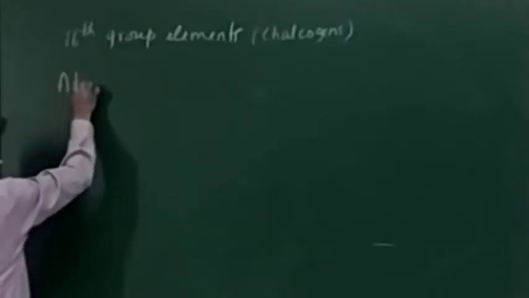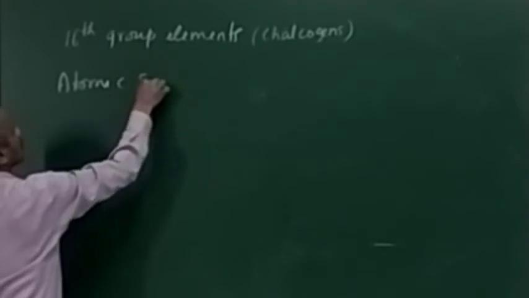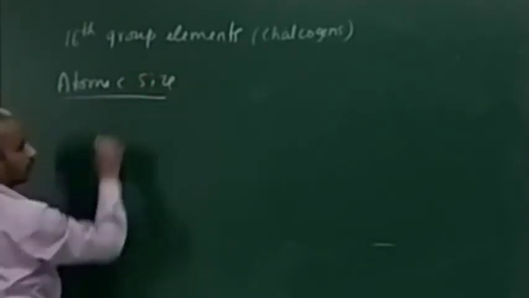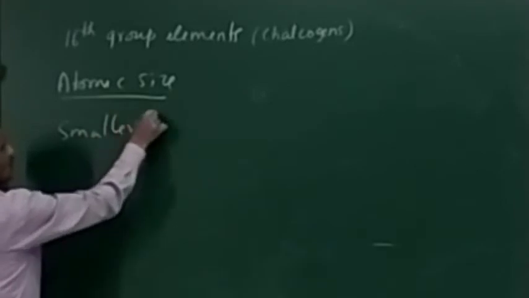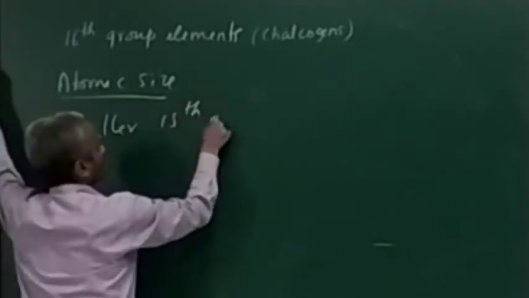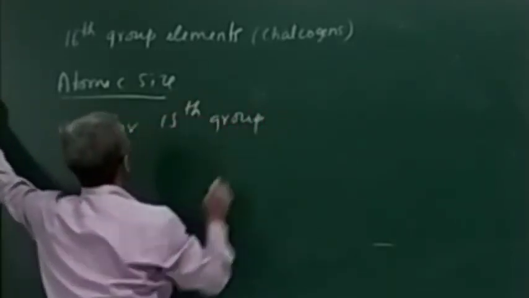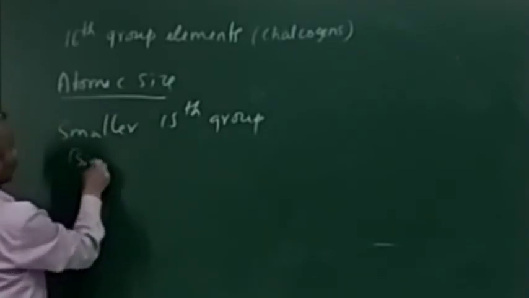Atomic size. Smaller than 15 group element, bigger than 16 group element.